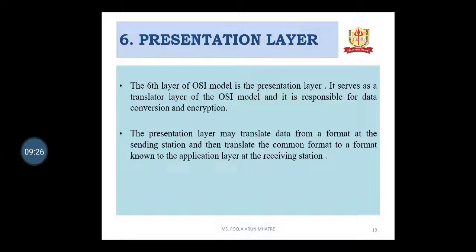compression. Translation means the systems usually exchange information in the form of strings, characters and numbers etc. Encryption ensures the security and privacy of the information being communicated, and the process called encryption is essential. It is carried out by the sender at the sending end. Third one is compression. Data compression technique is used for reducing the number of bits required to send information. It is essential for the transmission of multimedia such as text, audio and video.